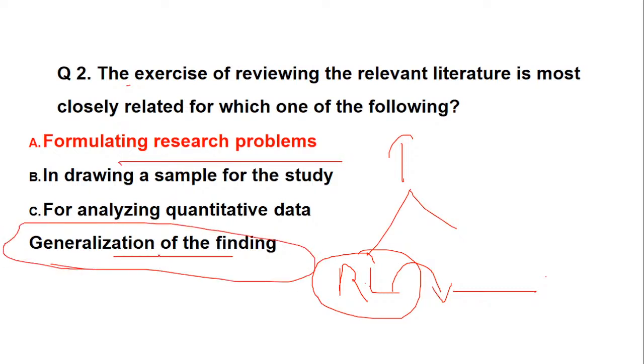Generalization of findings comes only after your analysis of data. But here the question is not about analysis, it is about the relevancy of your literature review. So it is related closely with formulating the research problem. I hope everyone is clear with your confusion. Why was there a confusion? There is nothing which relates with the findings, but it is definitely with respect to the research problem.